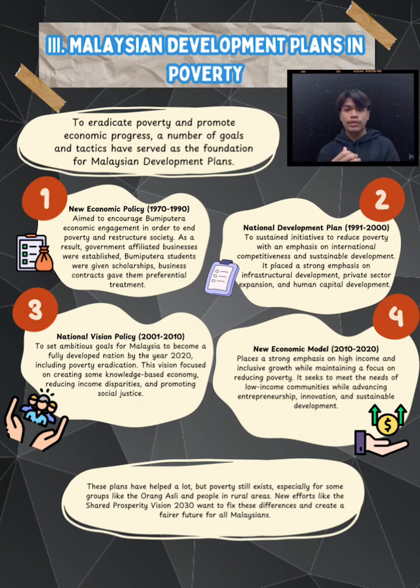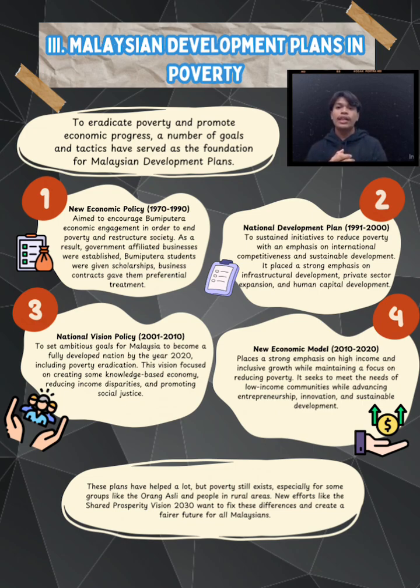Bumiputra students were given scholarships. Business contracts gave them preferential treatment. The second is the National Development Plan, 1991 until 2000. It sustained the initiative to reduce poverty with an emphasis on international competitiveness and sustainable development. It places a strong emphasis on infrastructural development, private sector expansion, and human capital development.